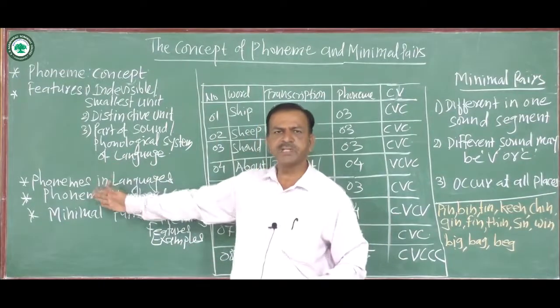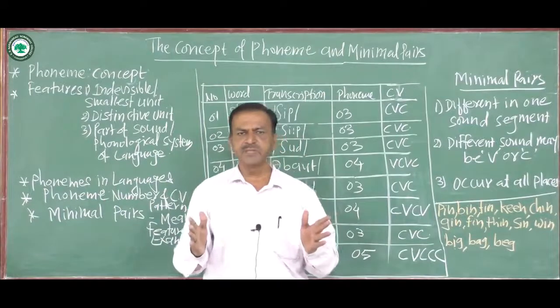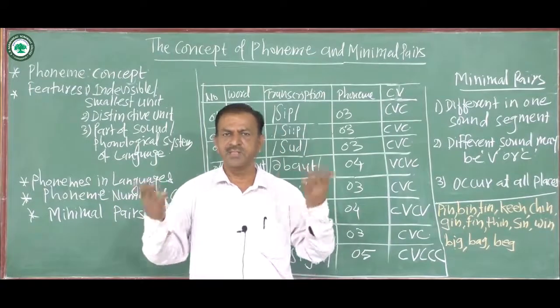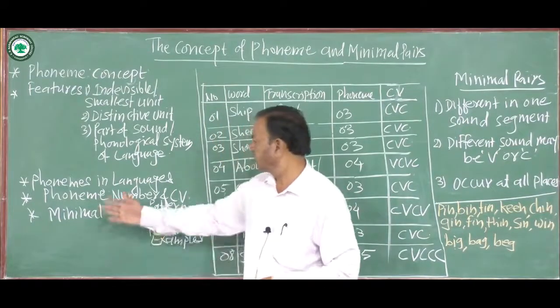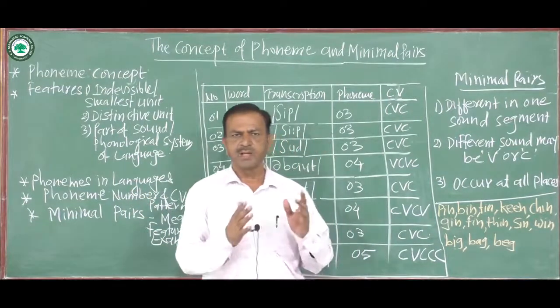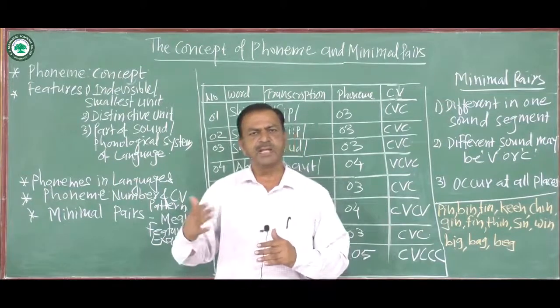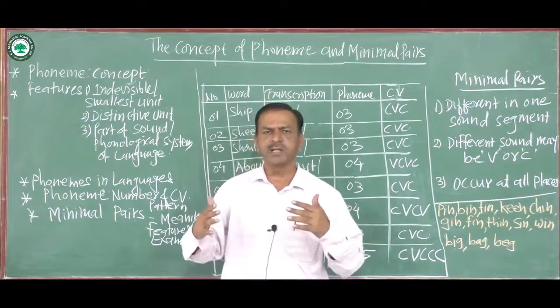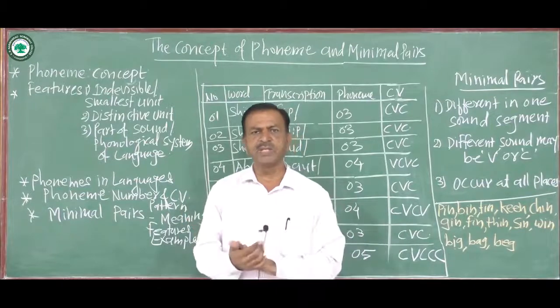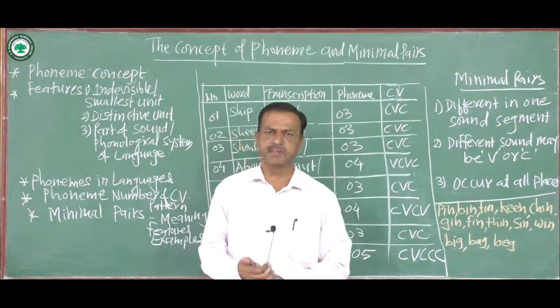The next point is how the phonemes are different in different languages. The next one is a chart which describes how many phonemes there are in a word, with their CV pattern.